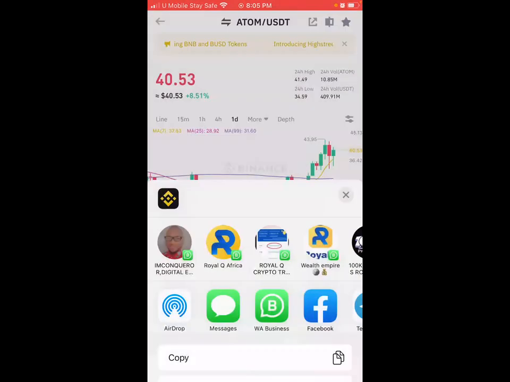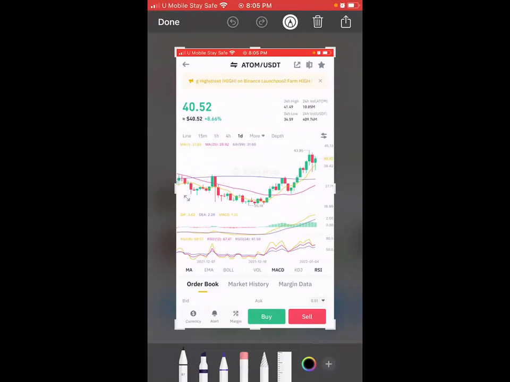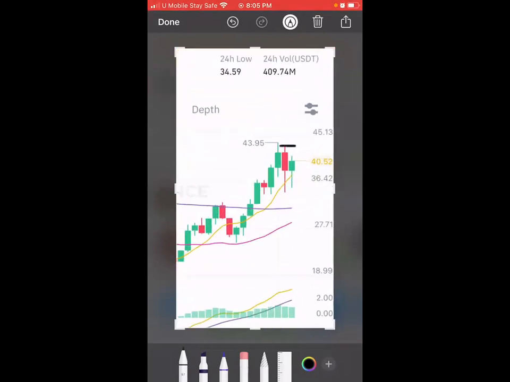Okay? Which means it fell from $42 down to less than 36. I think that's what it is. Look at it here. It fell from this place down to this place. You see? See the recovery. Recover up to this place.